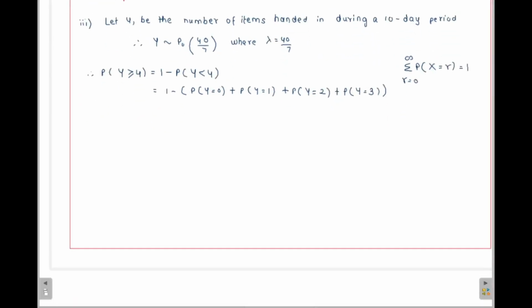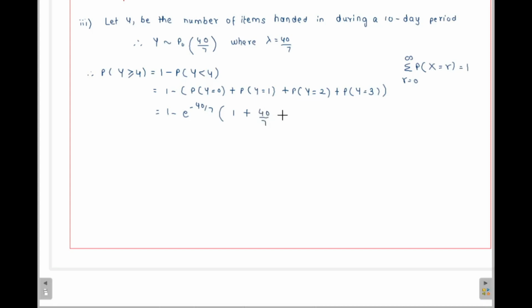Okay, so let's try to find this particular value. I'll get 1 minus e raised to minus 40/7, because e raised to minus lambda is common, so I'll take it outside the bracket as a common part. Inside the bracket, what I'll get is lambda raised to 0, that is 40/7 raised to 0 upon 0 factorial, so that will be directly 1, plus 40/7 raised to 1 upon 1 factorial, so that will be directly 40/7. Correct?